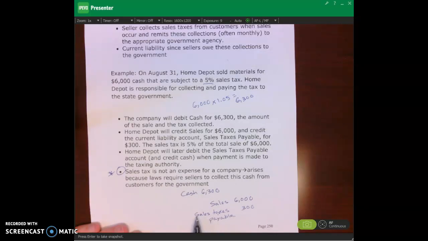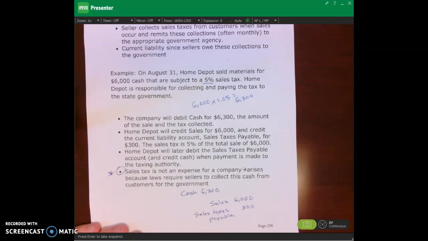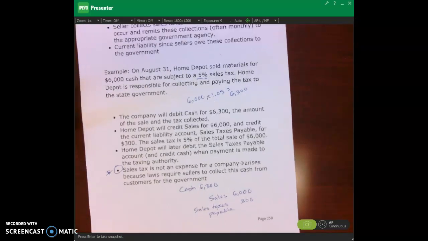And when they do that, they debit sales taxes payable and then they credit cash. Okay? So it's not an expense for a company. It's a short-term liability. All right?